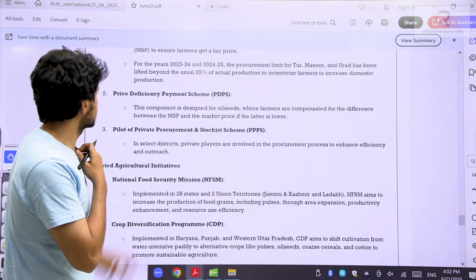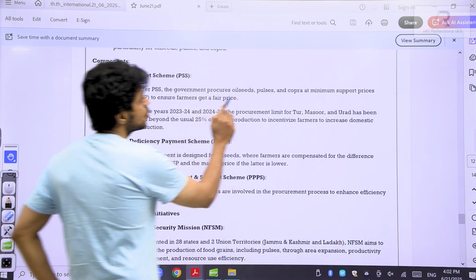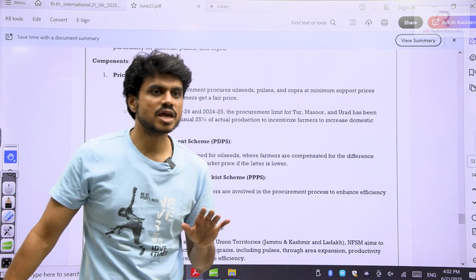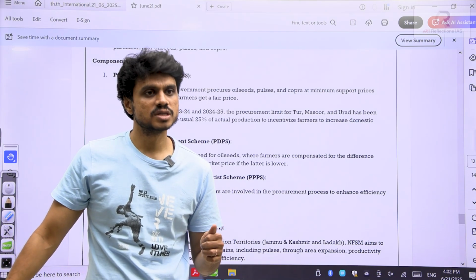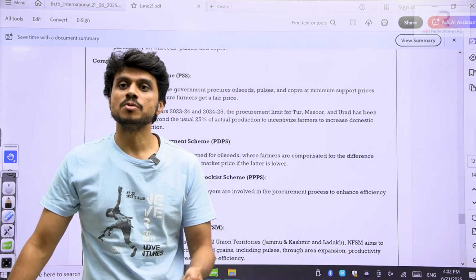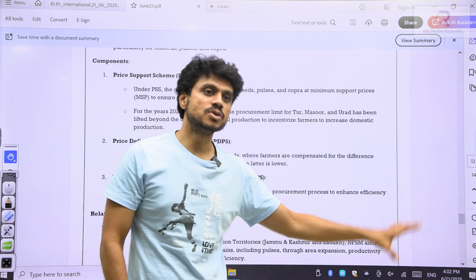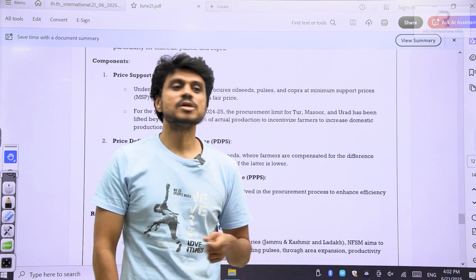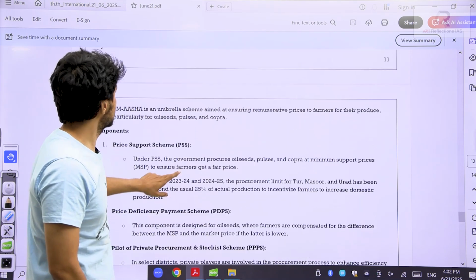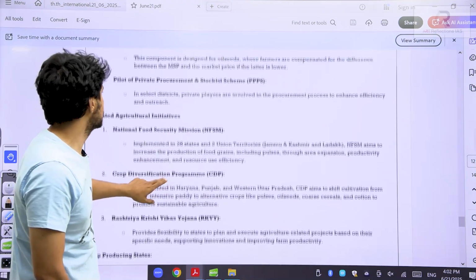Under this PM Asha scheme, okay, you have the price support scheme. Under this price support scheme, the government procures oil seeds, pulses and copra. Just like MSP, minimum support price, which we have discussed, where the government provides minimum support price by procuring those things. In the same way, the government will procure copra, oil seeds and pulses, and provide a minimum guarantee to the farmers. So with this, production of pulses will increase. That is one of the important initiatives, the price support scheme. This comes under another major scheme called the PM Asha scheme. Okay, I have given what the PM Asha scheme is, please go through it.